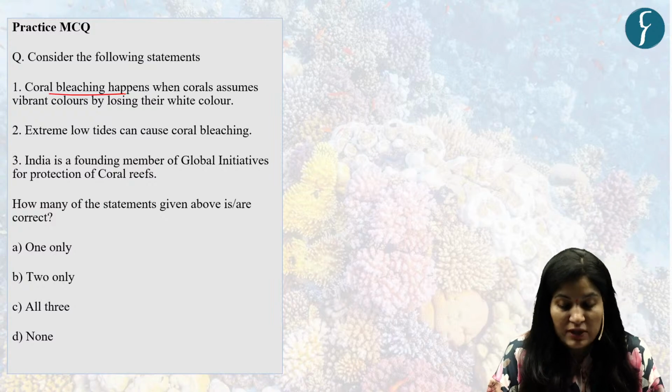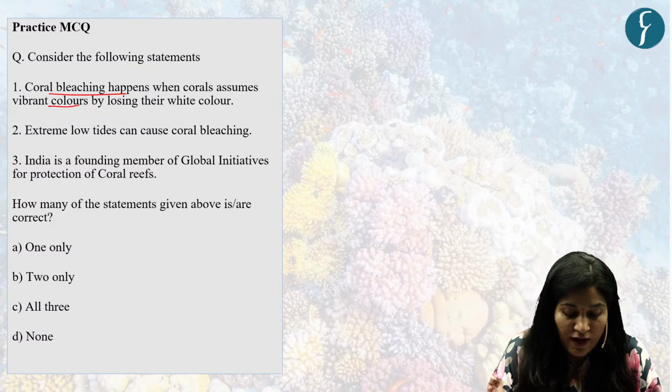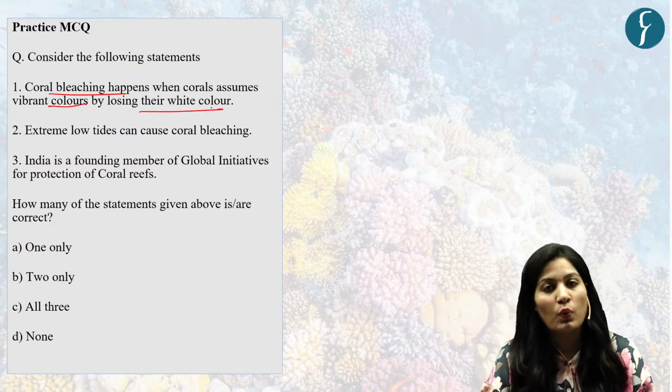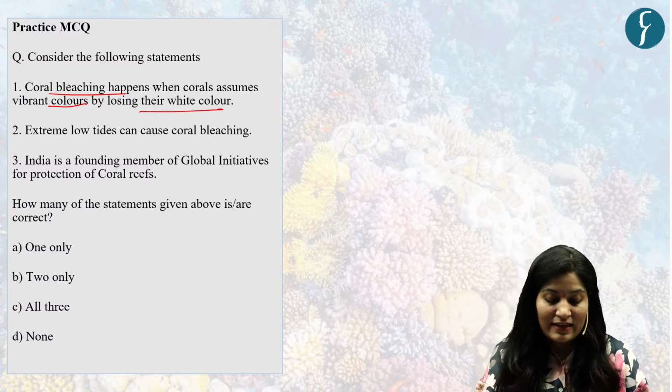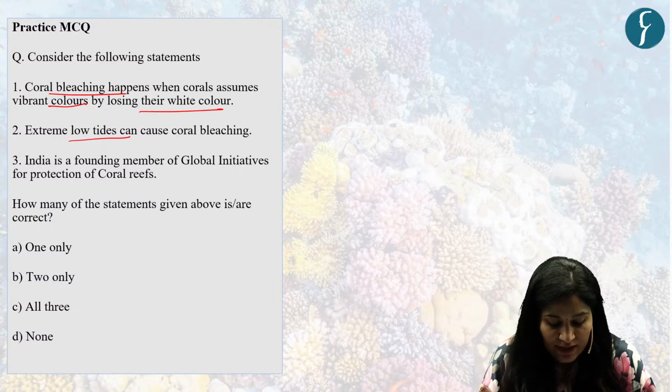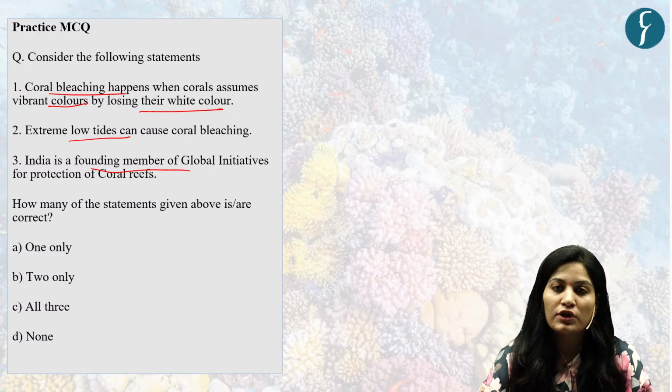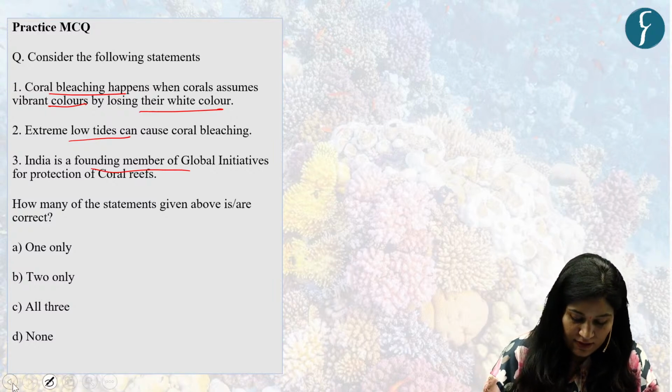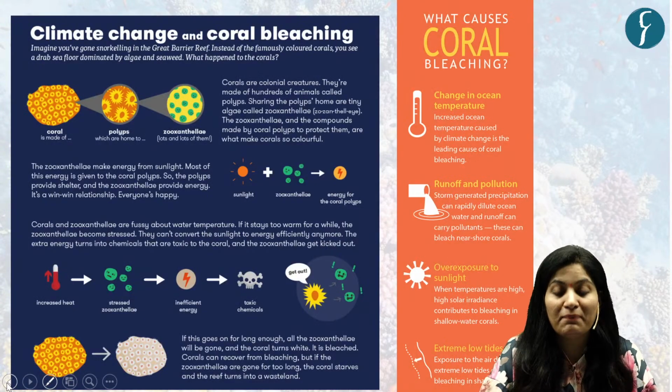Coral bleaching happens when coral assumes vibrant colors by losing their white color. That is the first statement. Second, extreme low tides can cause coral bleaching. And the third statement is, India is a founding member of global initiatives for protection of coral reefs. Now to answer that, first let's have a discussion on coral bleaching.